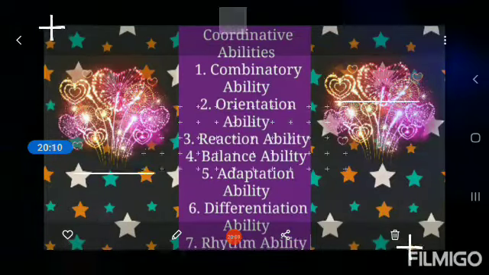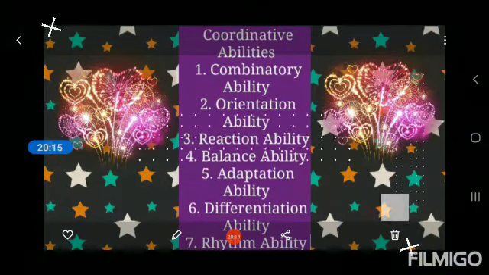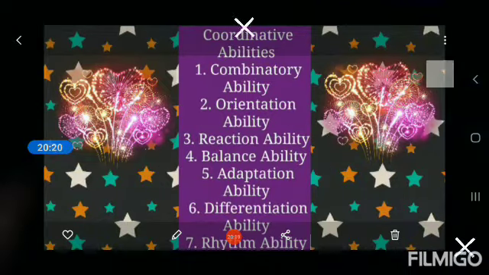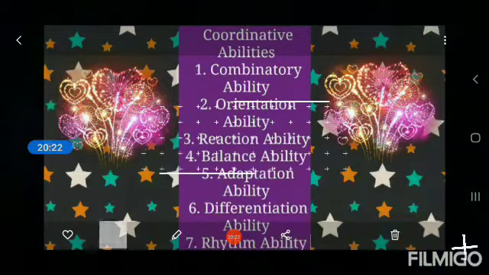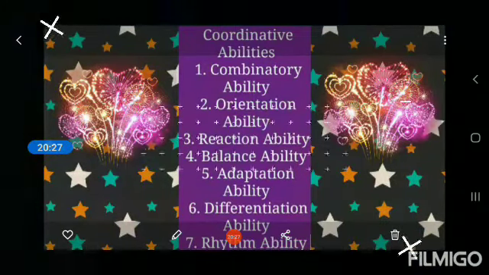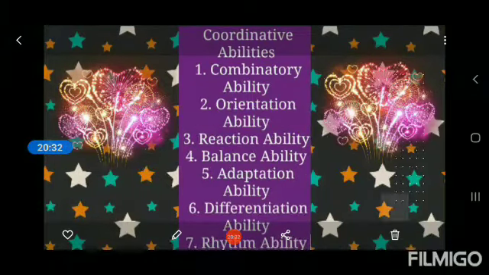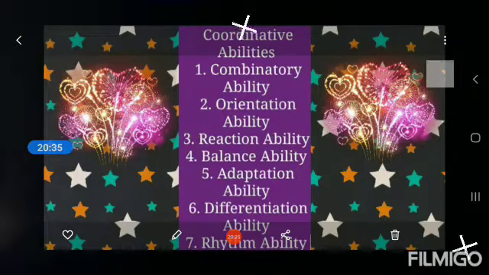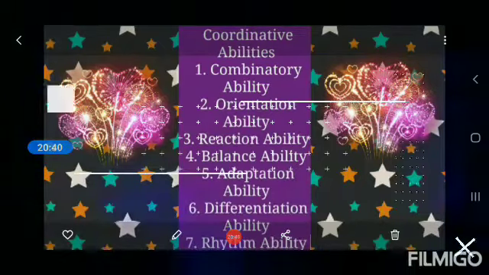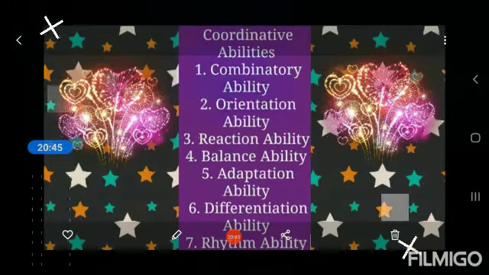Balance ability, in the name itself we know the meaning, is the ability to maintain balance during complete body movements and to regain balance quickly after balance-disturbing movements. It can also be defined as the ability to control the body position either in a stationary position or while moving. For example, water skiing and performing on the balancing beam. This type of ability is required in most of the games and sports.